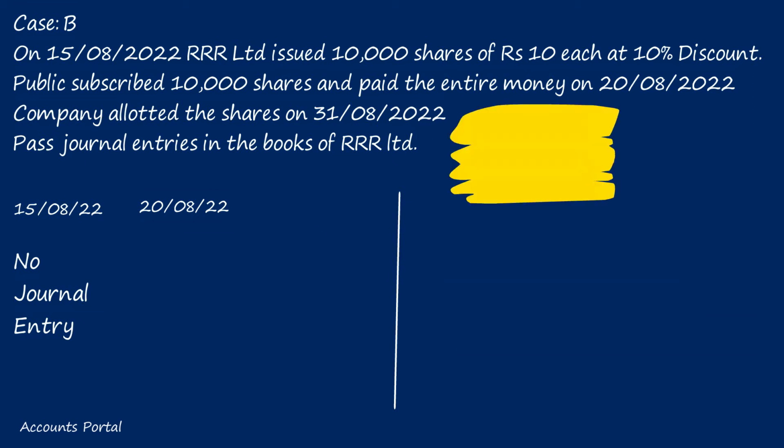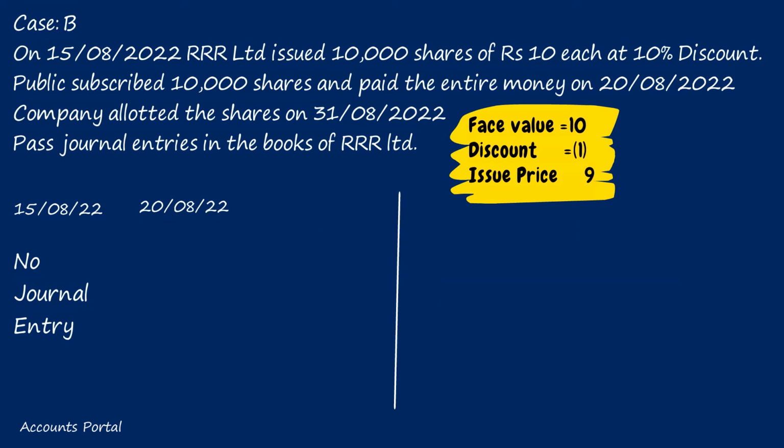What is the face value of the share? 10 rupees. What is the discount for each share? 10 into 10%, 1 rupee is the discount for each share. So face value 10, discount 1 rupee. So what is the issue price for each share? 9 rupees. Dear students, whether the general public will pay 10 rupees or 9 rupees for each share, they will pay only 9 rupees for each share.